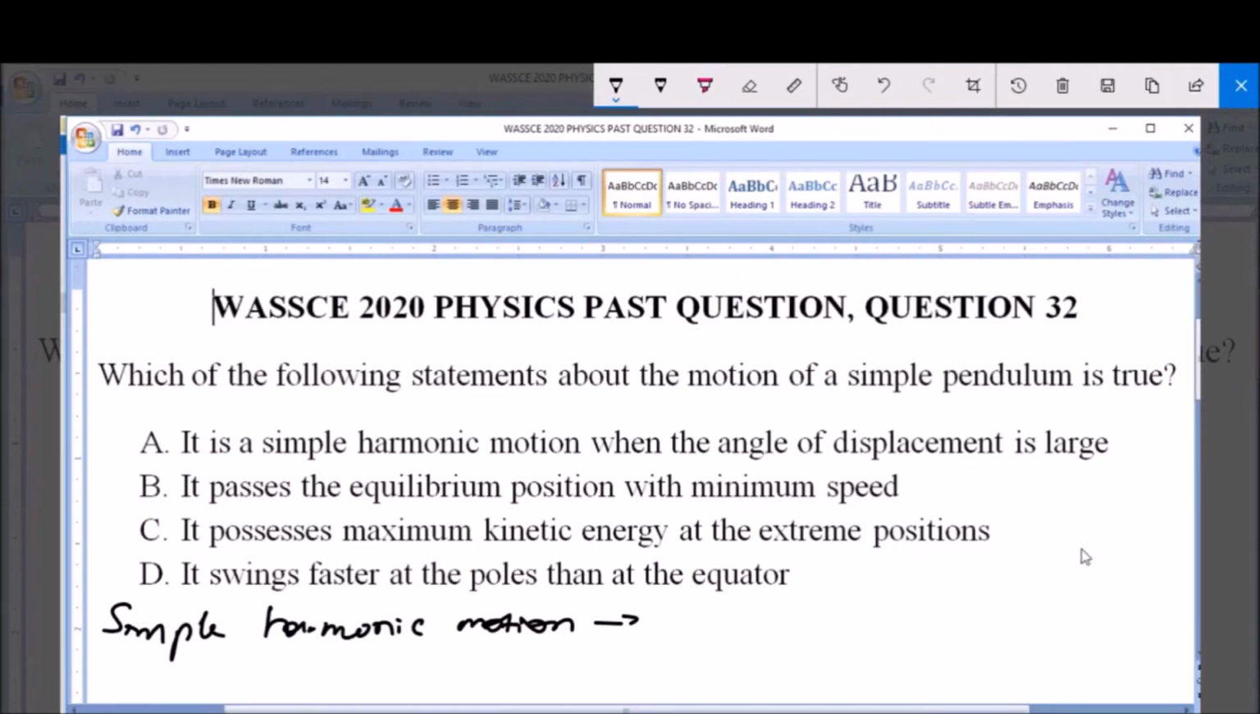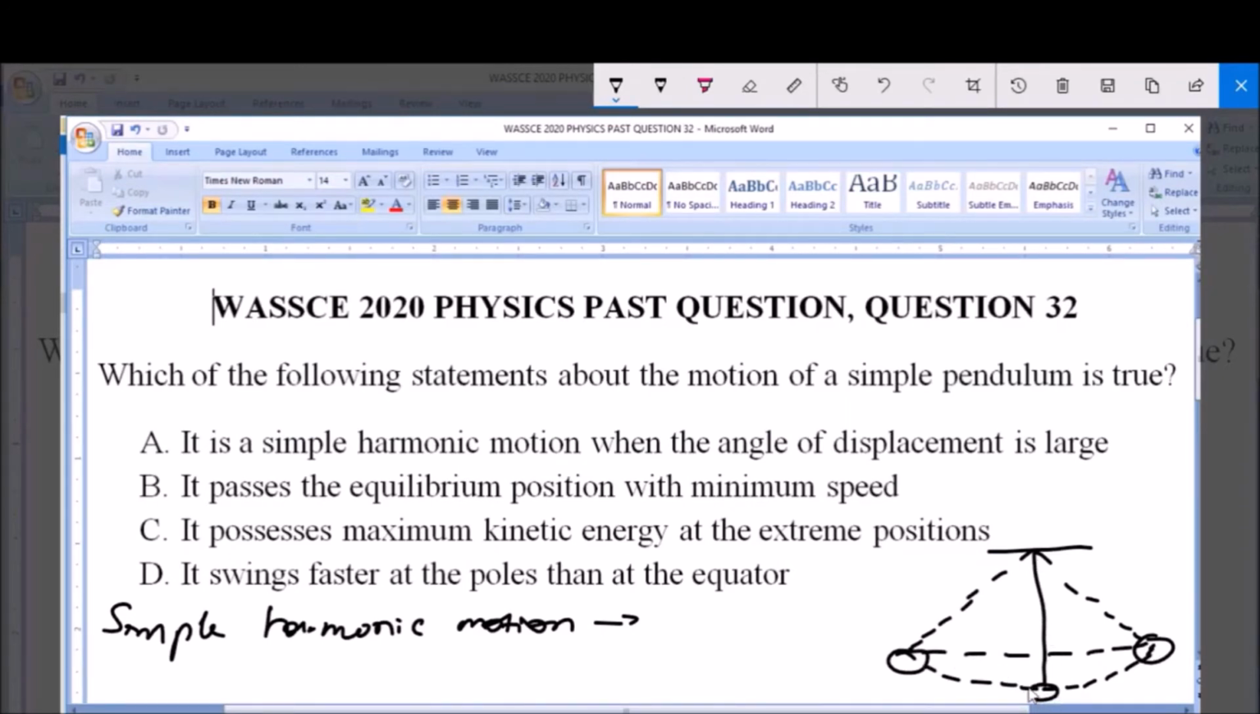Now let me represent this motion diagrammatically. Let's say for instance we have a simple pendulum suspended like this. Now when displaced, it will have an extreme position here and likewise an extreme position here. Now let me describe the motion like this. So this is the diagrammatic representation. Now this is the equilibrium position of this pendulum.